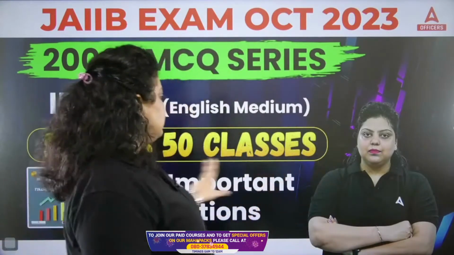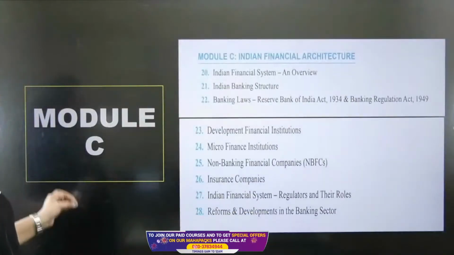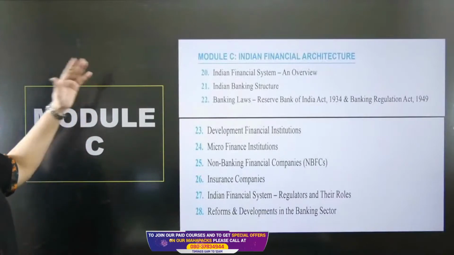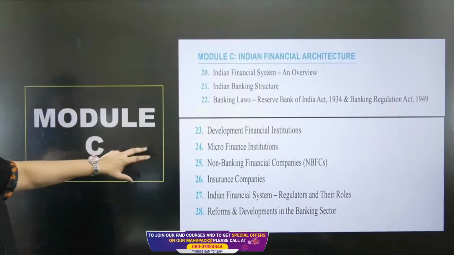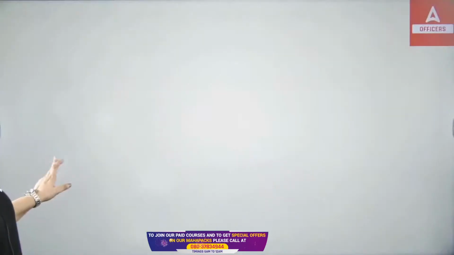So let's start. In this particular session we are going to discuss module C, and module C has units from 24 to 28. Today we are going to talk about the 28th unit, that is Reform and Development in the Banking Sector. Okay, so let's just start.